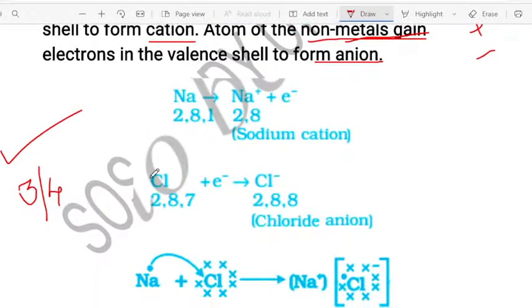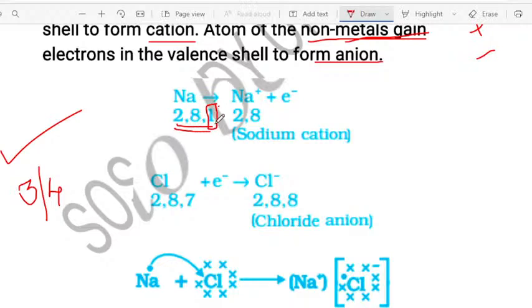So for the formation of sodium chloride, it is very important that you should know the valence electrons, and basically you should know their electronic configuration. See, sodium's electronic configuration is 2,8,1. So I told you that to obtain the completely filled valence shell, sodium wants to lose 1 electron, otherwise sodium needs 7 electrons to obtain the completely filled valence shell. So sodium cannot take 7, it will easily lose 1.